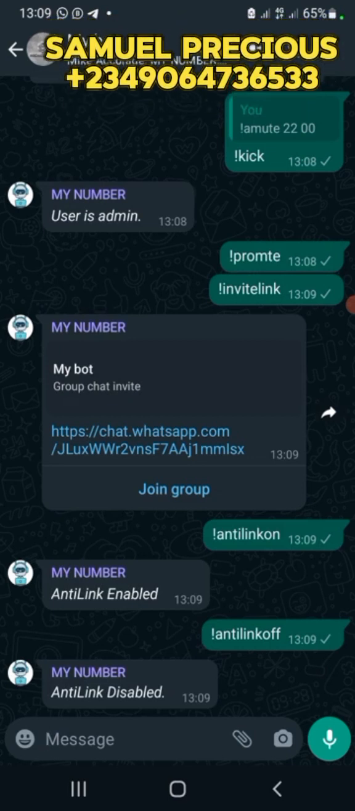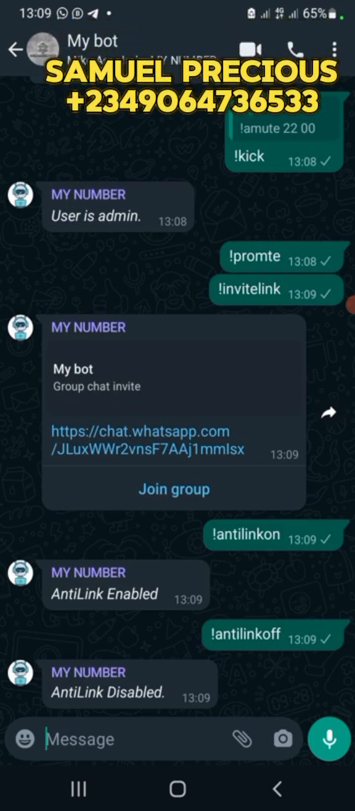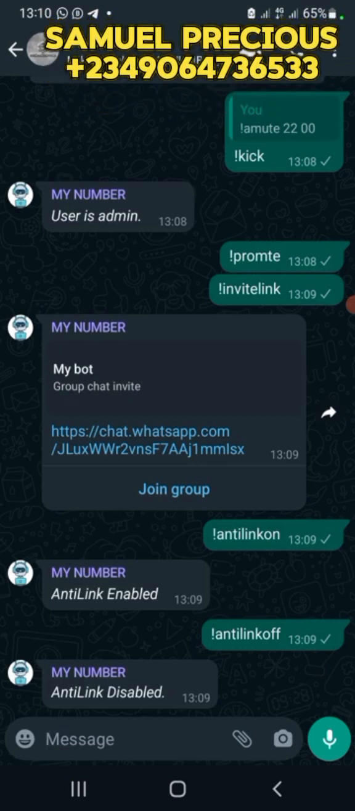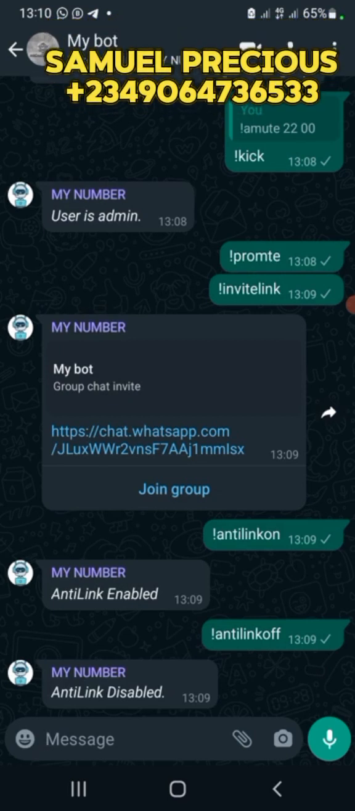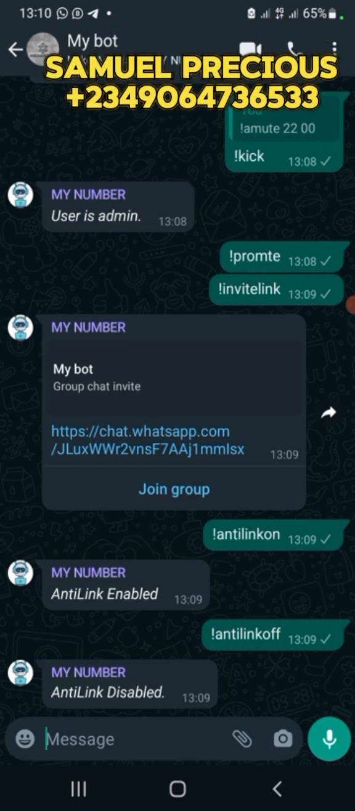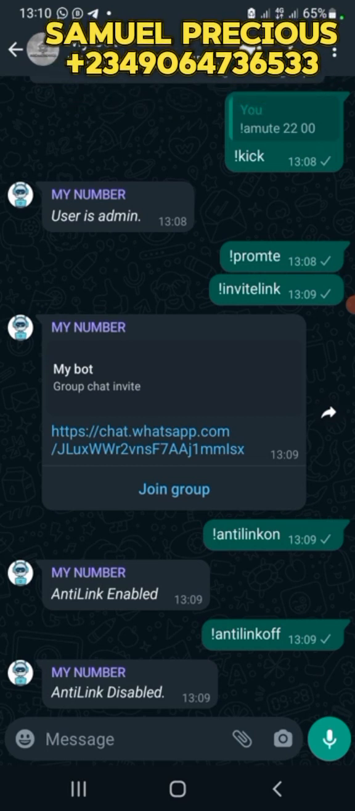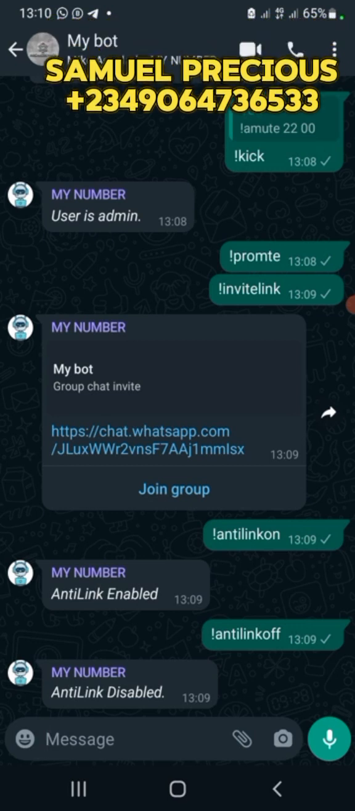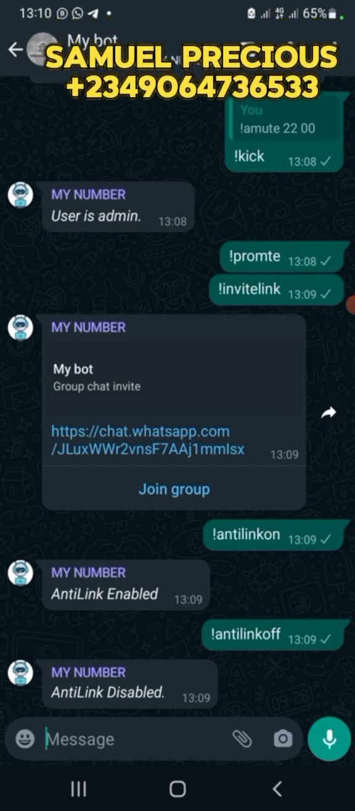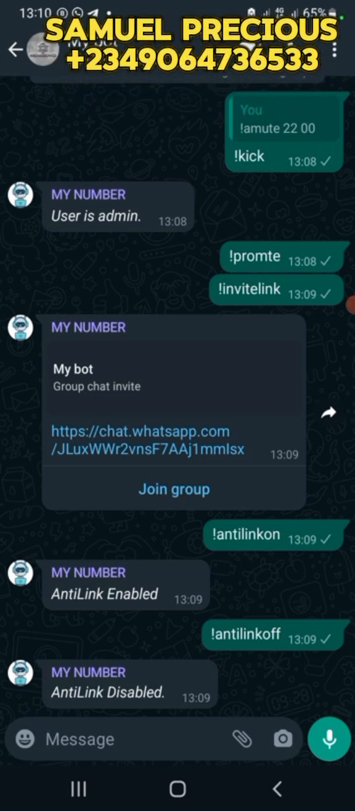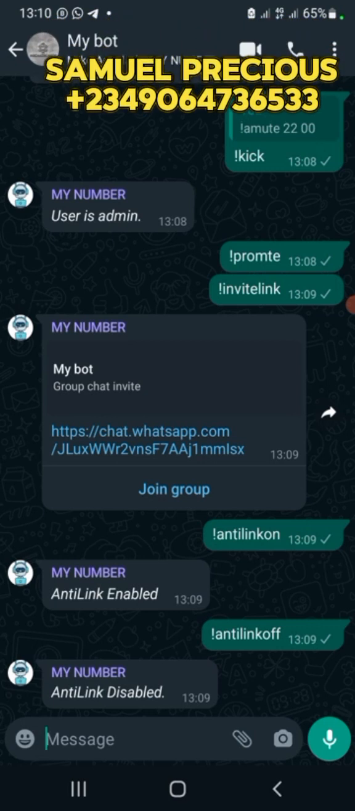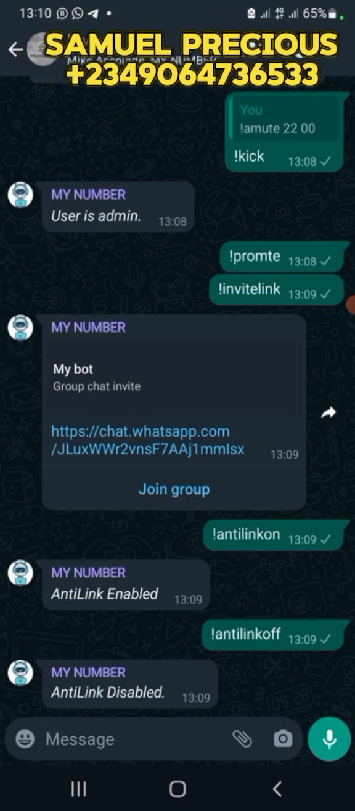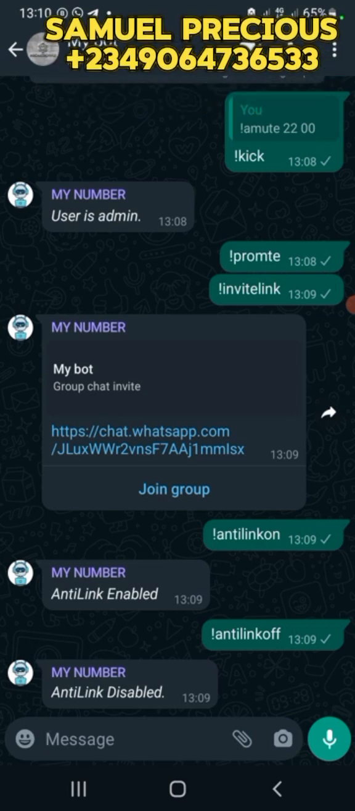Now for the GPT, we talked about GPT. GPT is free for all Levanter users. Okay, I told you about Bing. Bing is a very special one, and you are the only one that can use Bing, or your sudo. And your sudo is someone that can control your bot. So Bing is not general, but GPT is very, very general. That is, everybody can use it. Everybody can use GPT. I hope you understand.